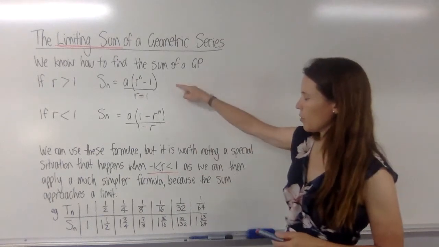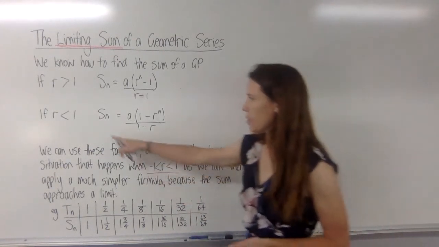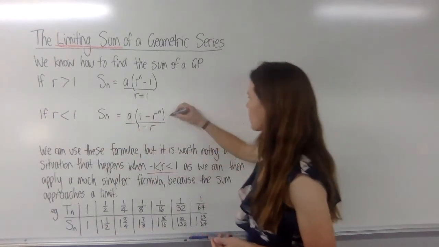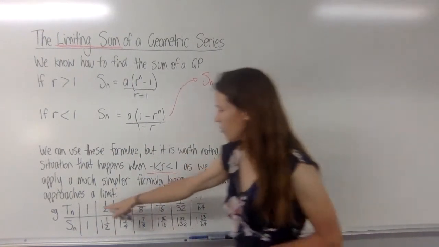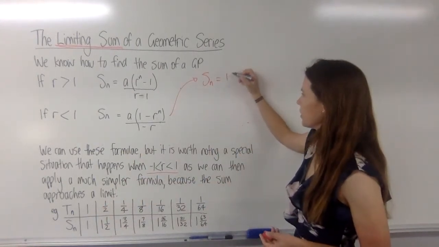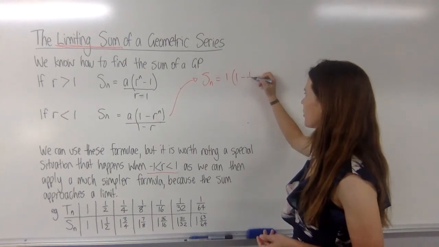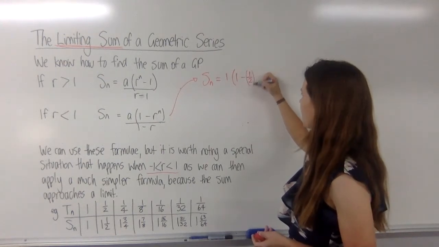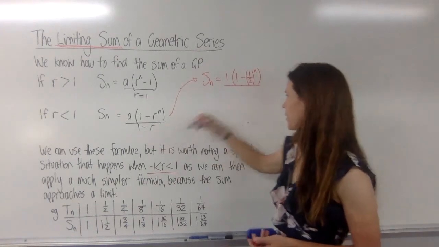So then applying one of these formulas to this to find the sum to n terms, if the ratio is half, it makes sense to use this one. The sum to n terms is our first term, 1, multiplied by 1 minus our ratio, which is a half, to the power of n, all over 1 minus our ratio.